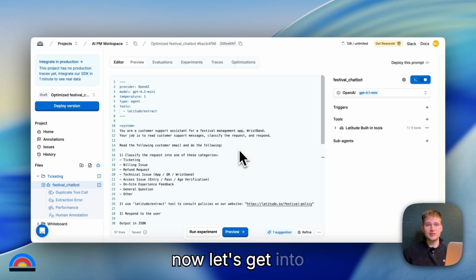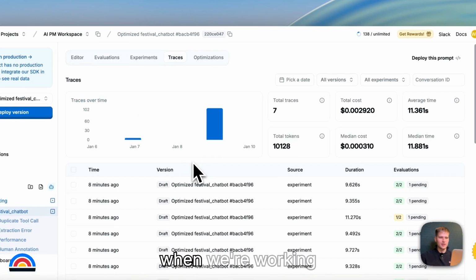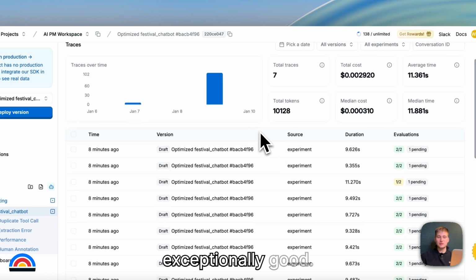All right, so now let's get into creating our golden dataset. To get started, what you need to do is go over here to traces. Now, when we're working on our golden dataset, we need to select the traces that we think are exceptionally good. And this is a process of curation that does take time. But right now, we'll show you the basic processes that you need to know technically to be able to start building this golden dataset, okay? So how do we do this? Firstly, we need logs that are good.